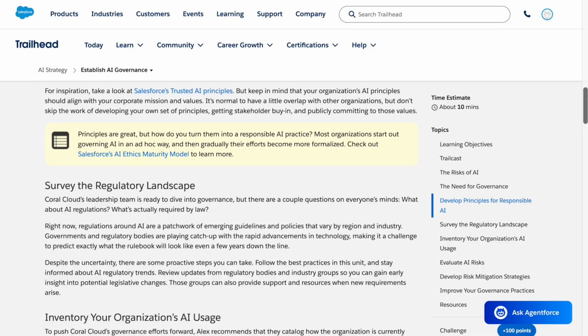Note, principles are great, but how do you turn them into a responsible AI practice? Most organizations start out governing AI in an ad hoc way, and then gradually their efforts become more formalized. Check out Salesforce's AI ethics maturity model to learn more.